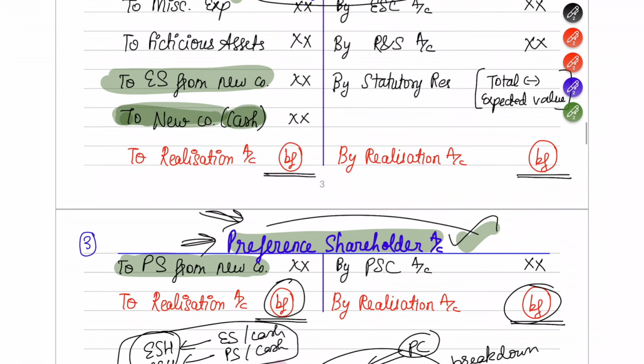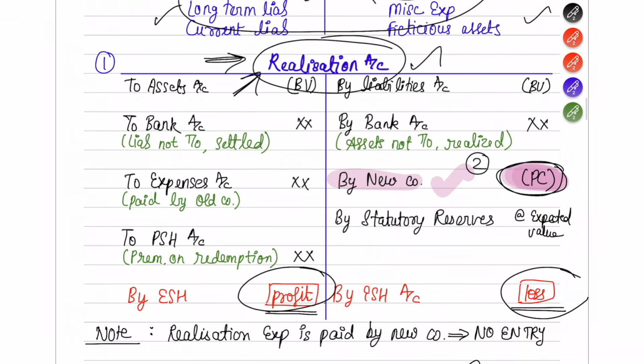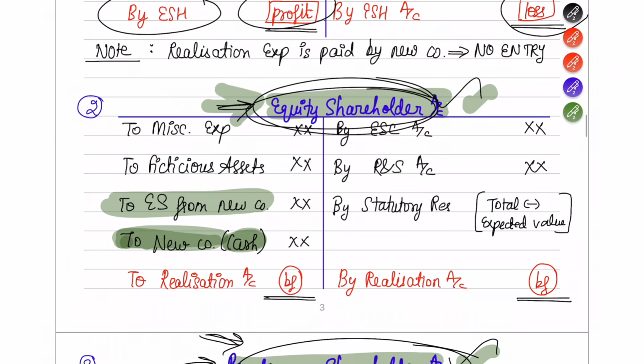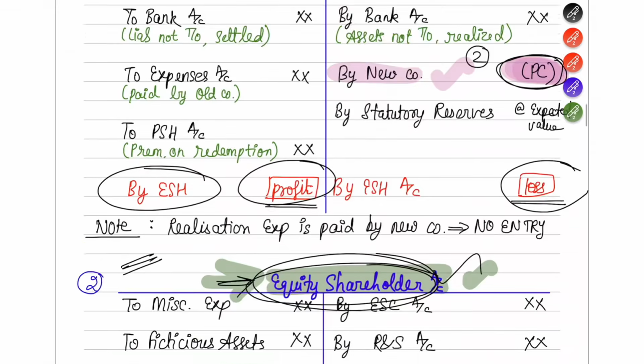So first you will find the balance of preference shareholder account and put it into realization account. Then the realization account you are going to balance and put into equity shareholder account. Then the equity shareholder account will get balanced finally. Okay, so I hope you have understood. If I'm able to improvise these notes, whatever I've told you right now, and put it in text format when I'm releasing these notes, I'll do that. Okay, fine. I hope we have covered everything here.